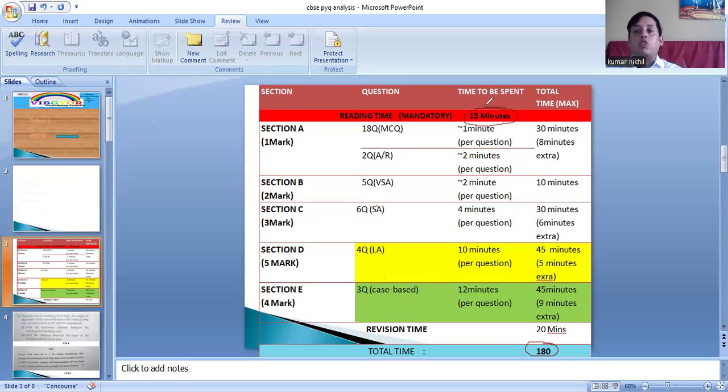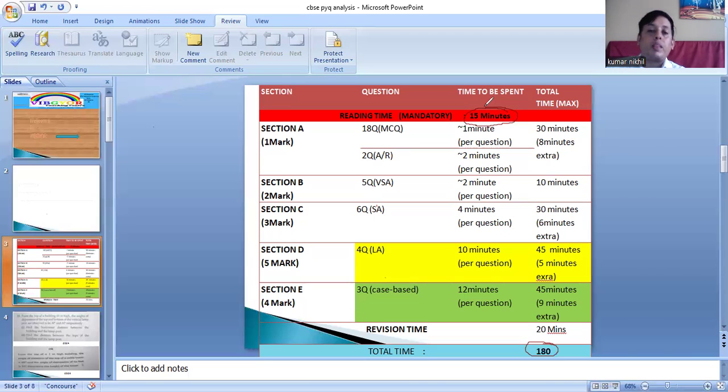Complete one section, and then go for the other. In the last 10 to 15 to 30 minutes, do the rest of the questions which you have not solved in the early phase. No problem. 180 minutes is sufficient for your paper.